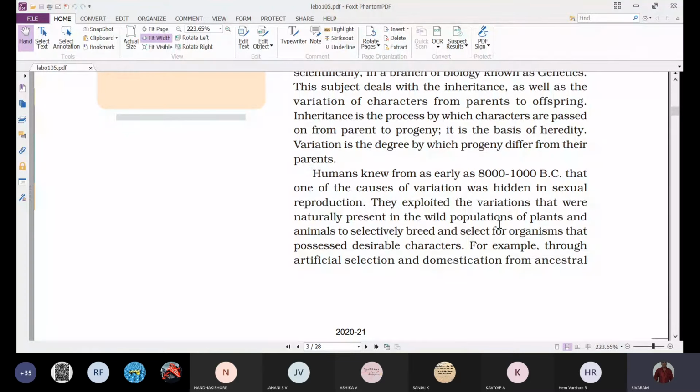So they exploited the variations that were naturally present in the wild populations of plants and animals to selectively breed and select for organisms that possess desirable characters. While studying strategies for enhancement in food production, we come across farmers. We call them plant breeders because unknowingly they are undergoing plant breeding.